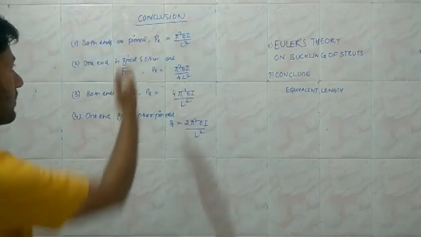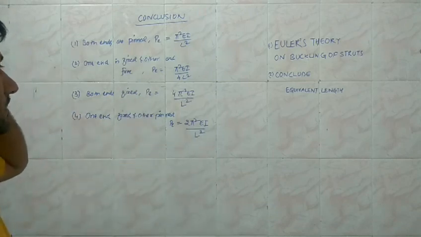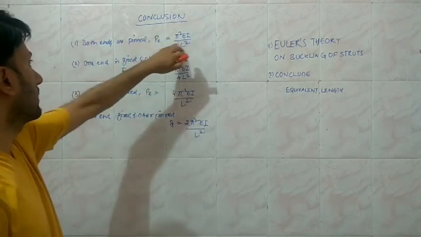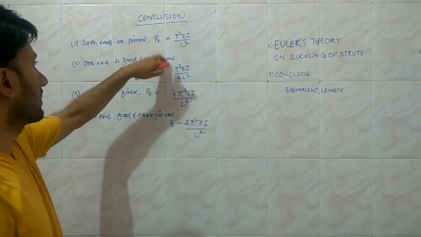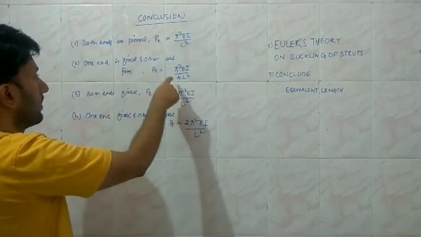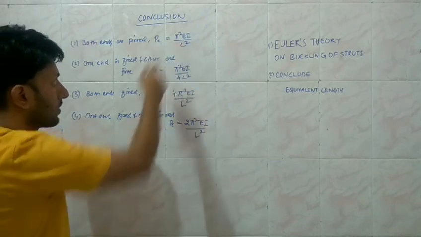So these are the different values of the critical load for the different types of the end conditions of the struts. So you see that we are able to compare them with the standard value of the pinned section. In comparison to it, in case of this situation, it is 1/4 of this value. This is 4 times this value, and this is 2 times this value.